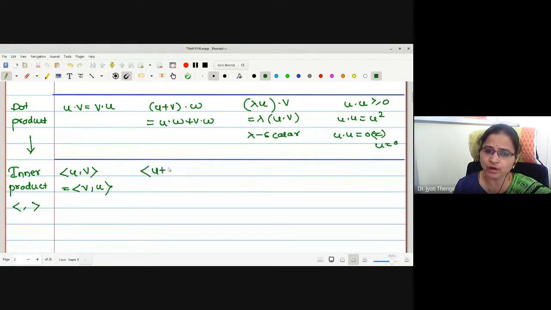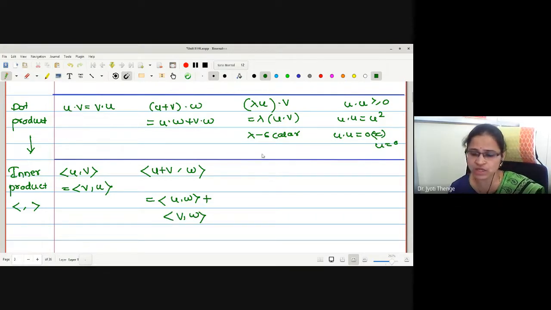If I take the multiplication of w with u plus v, this is u plus v with w. How should the multiplication be followed? Multiplication of u dot w added with multiplication of v dot w. So can I write the inner product of u plus v with w as the inner product of u with w added with the inner product of v with w? This is another property.